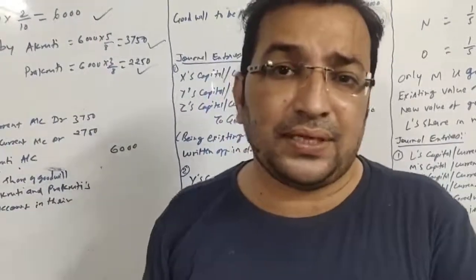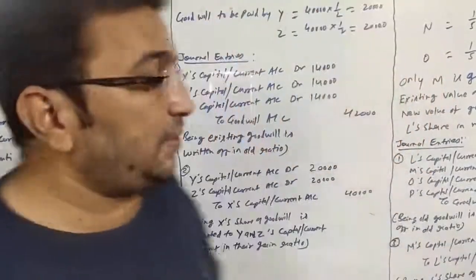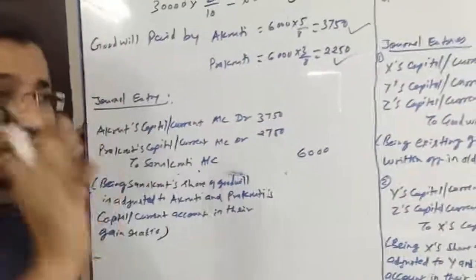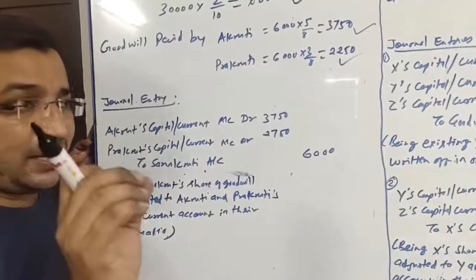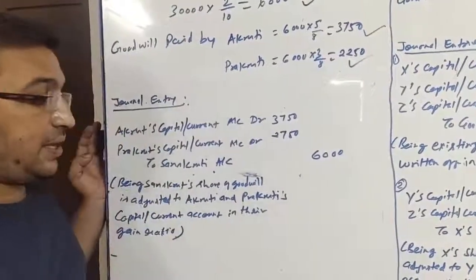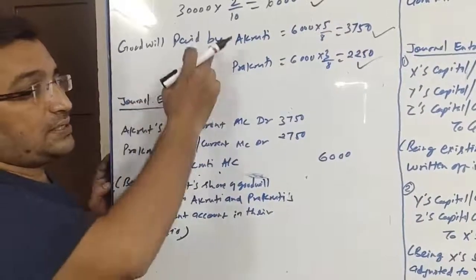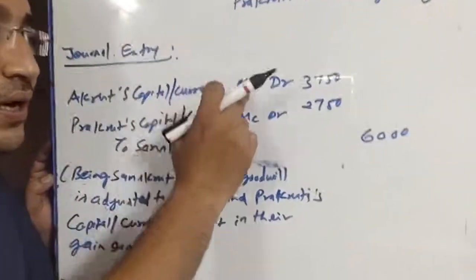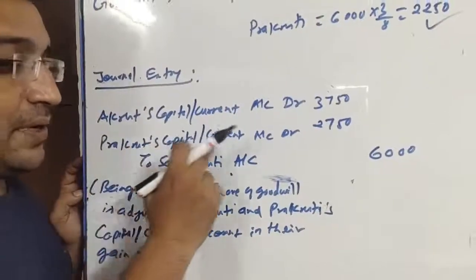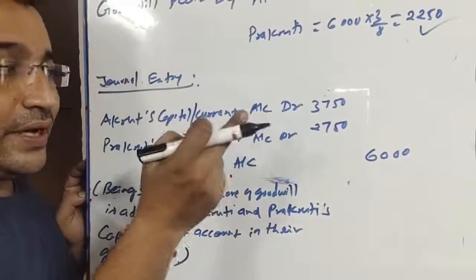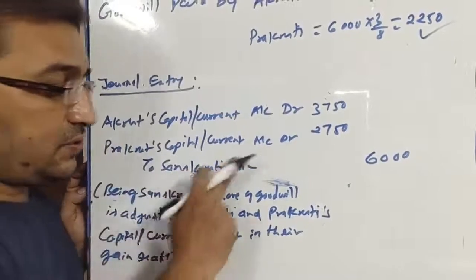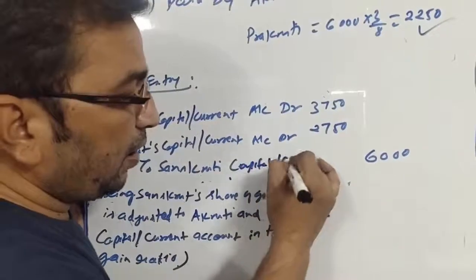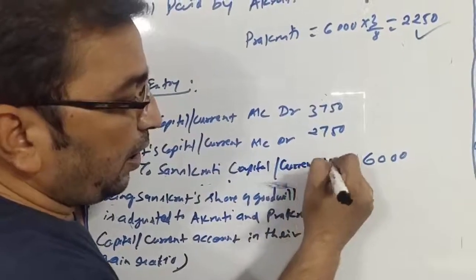Let us see how to pass the entry. In the journal entry, we will be debiting the gaining partners' capital or current account, and we will be crediting the retiring partner's capital or current account. So here two partners are gaining, Akruti and Prakriti. So Akruti's capital/current account debit, Prakriti's capital/current account debit, and who is retiring? Sanskruti. To Sanskruti's capital/current account.